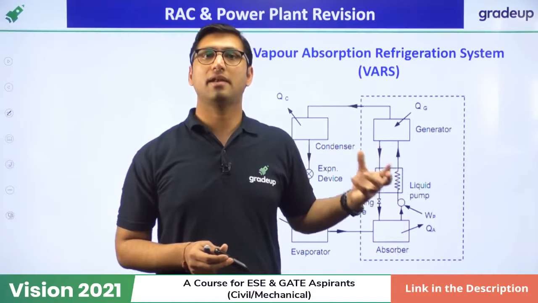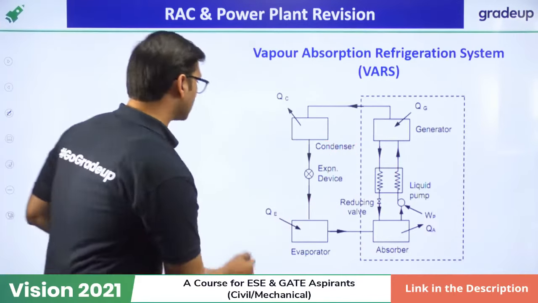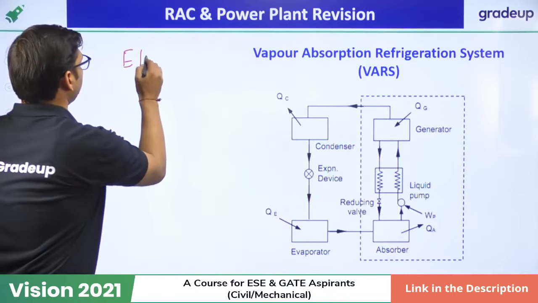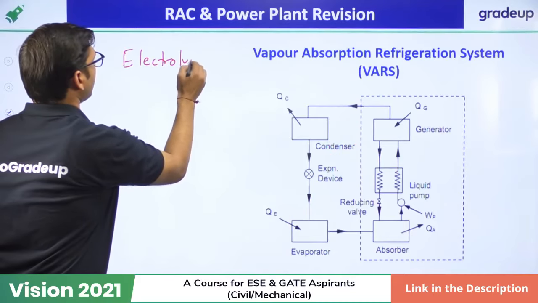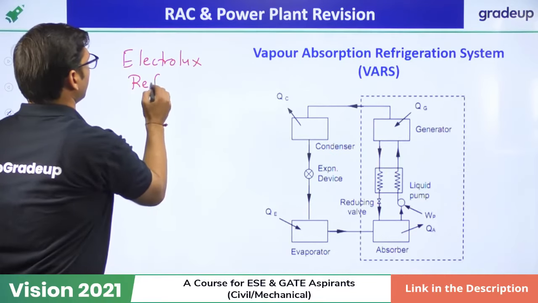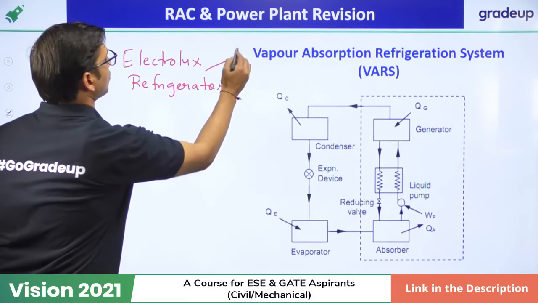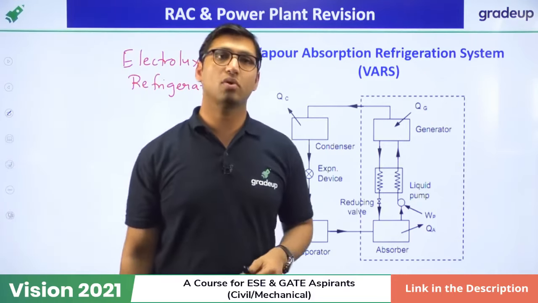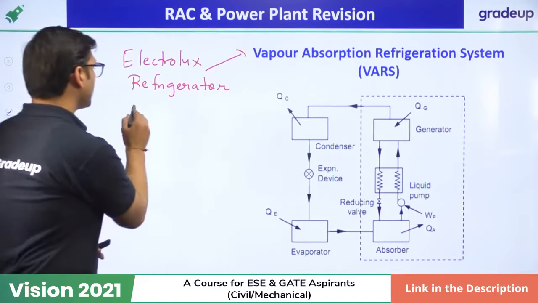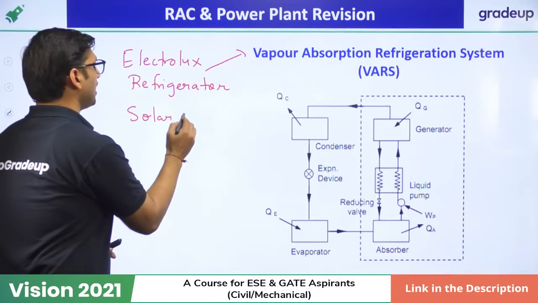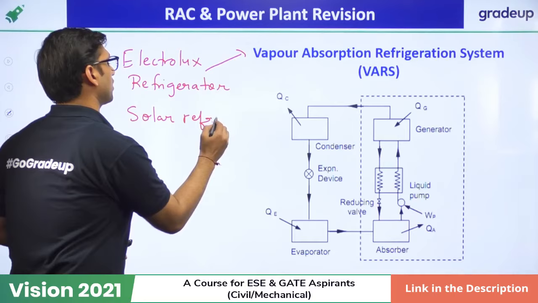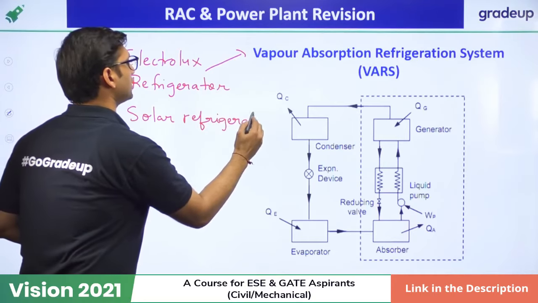Mainly in Rajasthan, and the example of vapor absorption system is Electrolux refrigerator. Electrolux refrigerator is a refrigerator which is based on vapor absorption refrigeration system. And also in solar refrigeration system, we use vapor absorption refrigeration system.